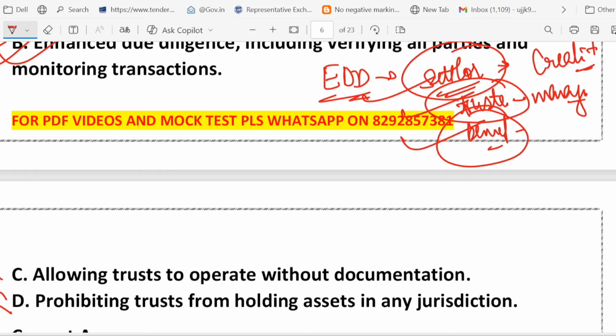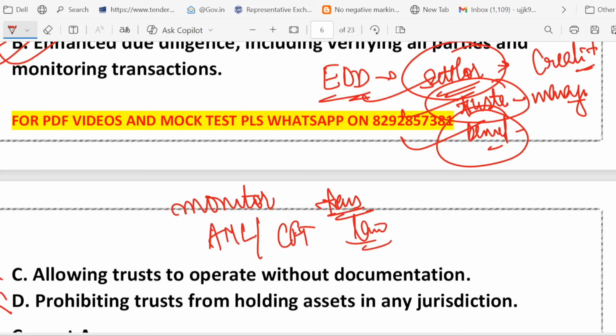Everything has to be identified. Second thing to do is to monitor the transaction, right? Third thing is you have to follow the AML CFT law. These three things the bank has to do. So think of it like this: trust but verify, and verify everyone. Everyone you have to verify, right? So that's why option number B is the correct answer.